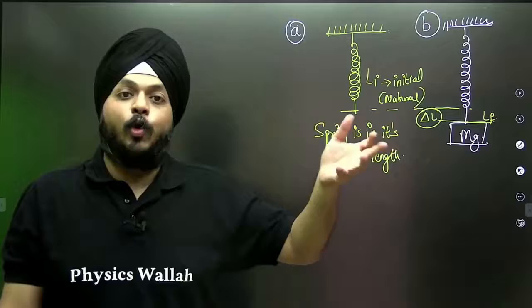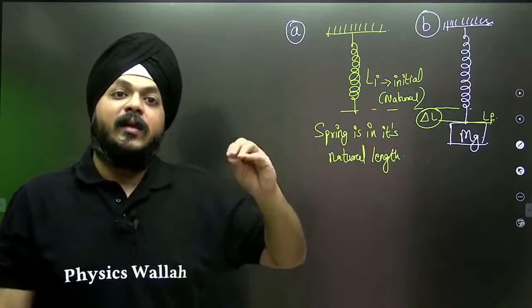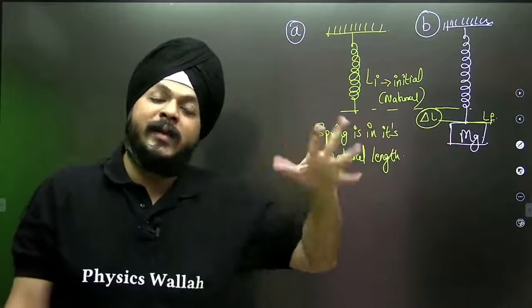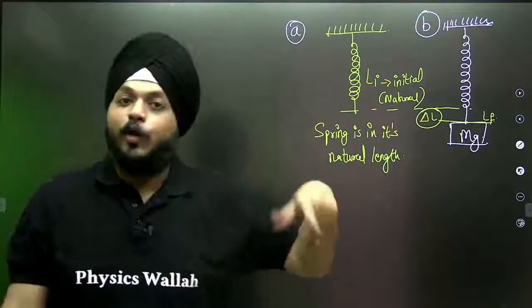If strain is produced, it means there is always an external force doing some kind of work and producing this stress.